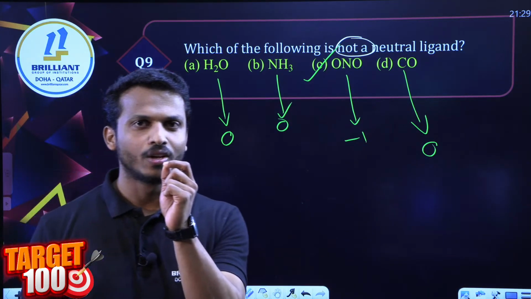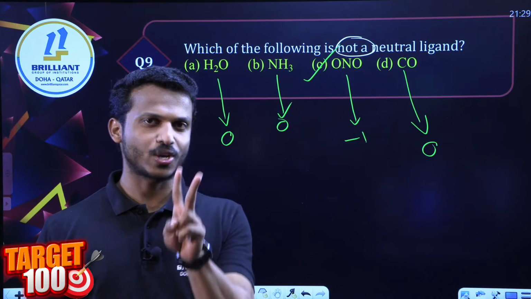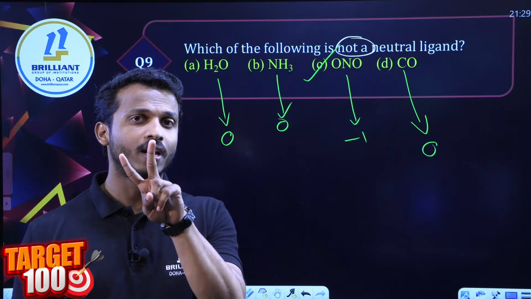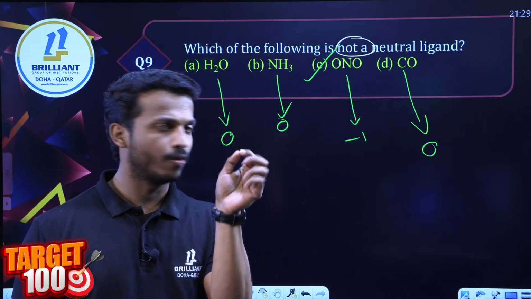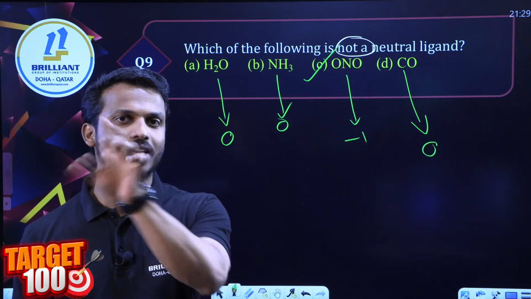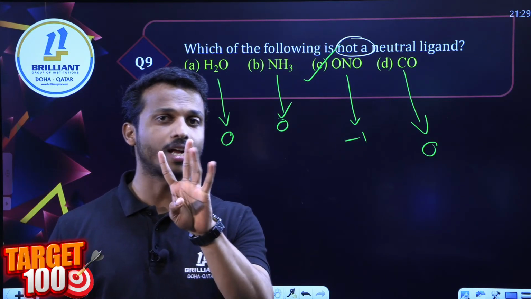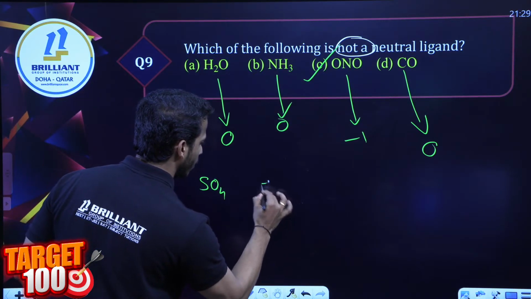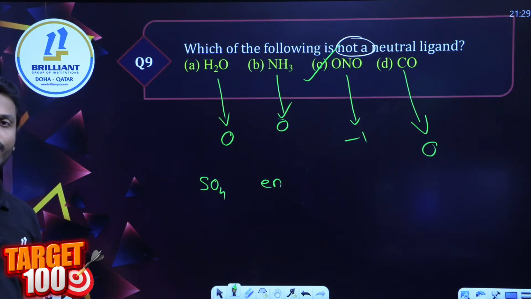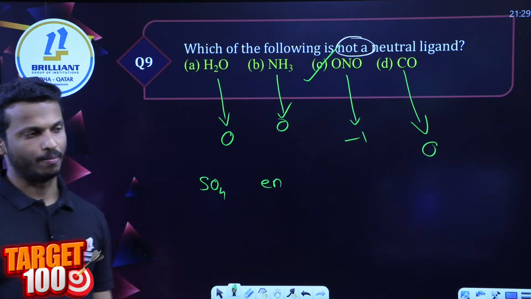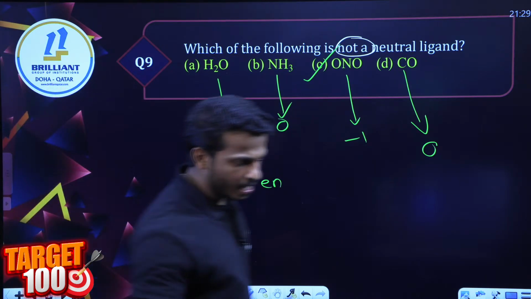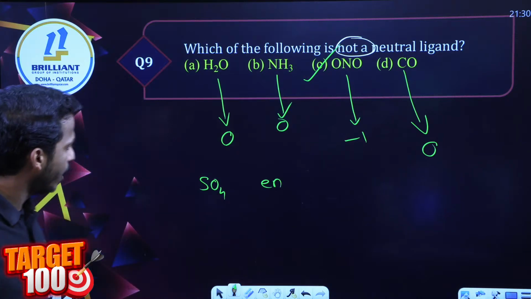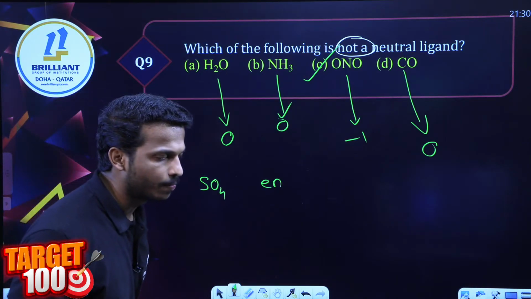I'm just writing two ligands here. Tell me the charge of those two ligands immediately. Just write the first number comma the other one. What is the charge of sulfato and ethylene diamine? Immediately, what is the charge of these two ligands? Sulfato and the En. What is the charge?